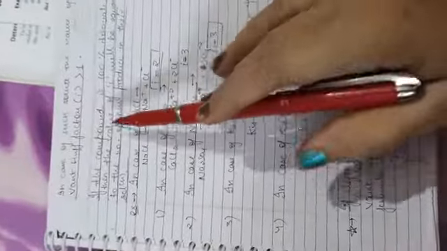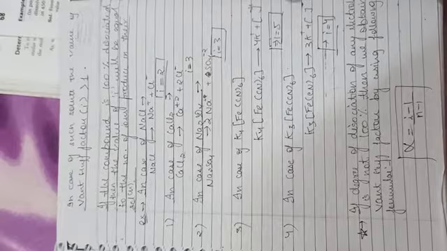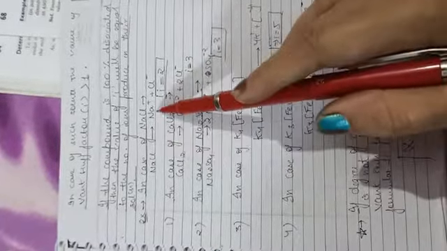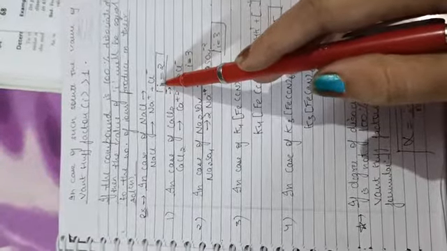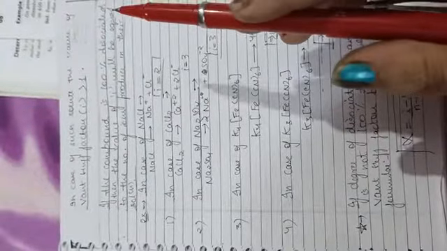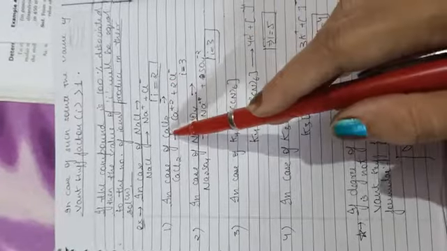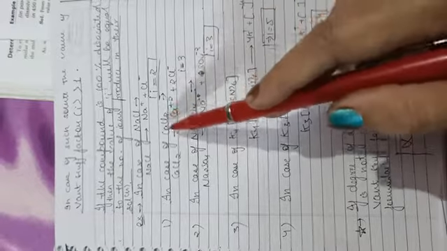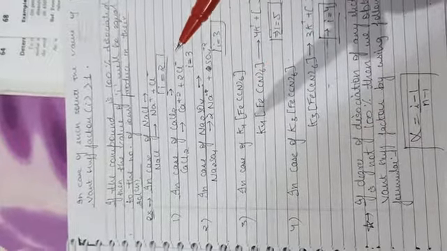Let's see here now. Example, NaCl: Na positive, Cl negative. I is the Van't Hoff factor. That I will tell you, what is the Van't Hoff factor. Here I is equal to 2. In case of CaCl2, Ca2+ and 2Cl-. We are telling about the Van't Hoff factor with dissociation.